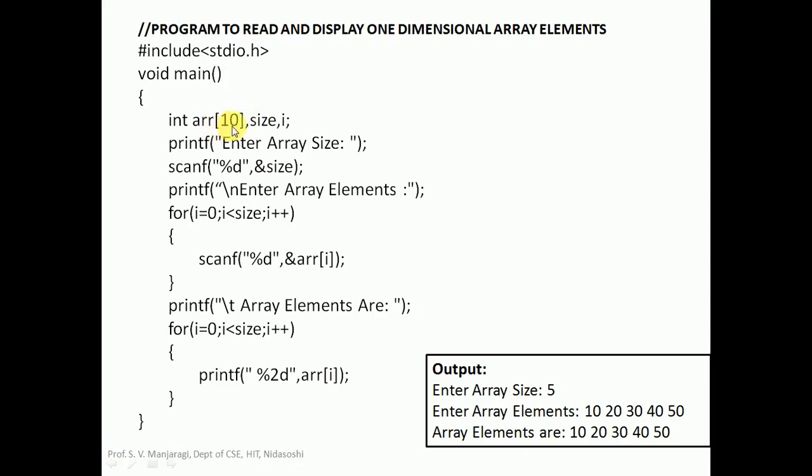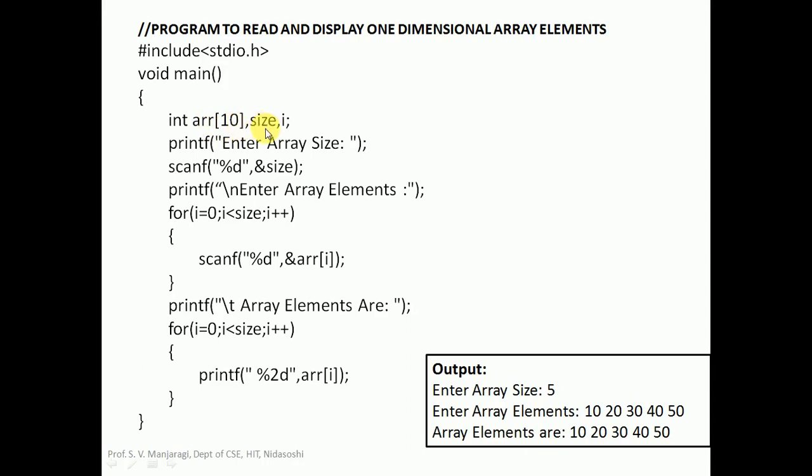So in this array we can store a maximum of 10 elements. Less than or equal to 10 elements we can store here. And you know that in the array there is something called the array index, which is used to identify the position of the elements in the array. The array index starts from 0. The last index of this array will be the size minus 1. The size of this array is 10, minus 1, it will be 9. The starting index of the array is 0 and the last index will be 9.